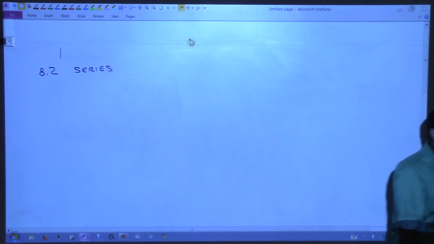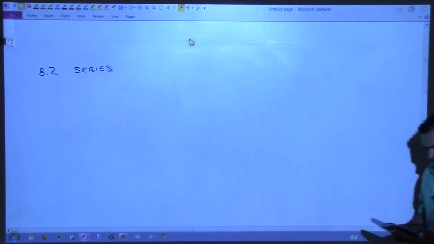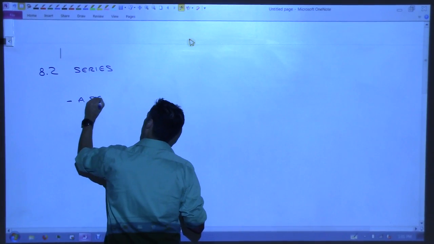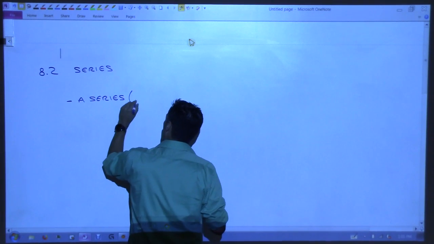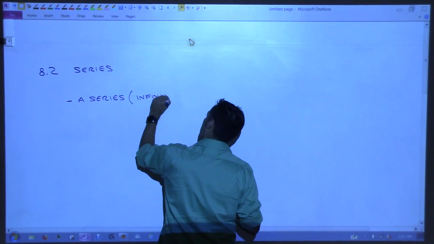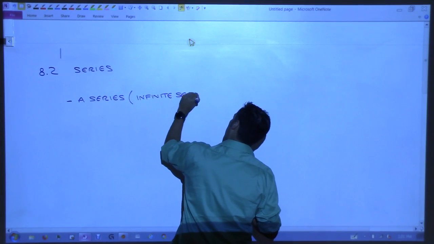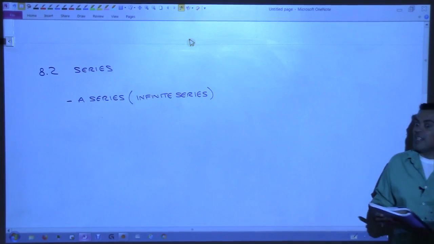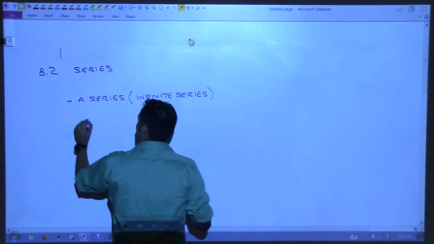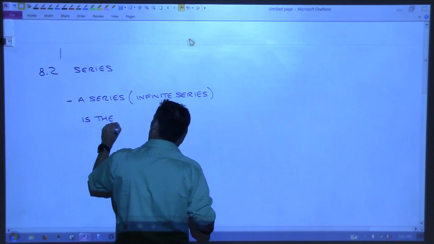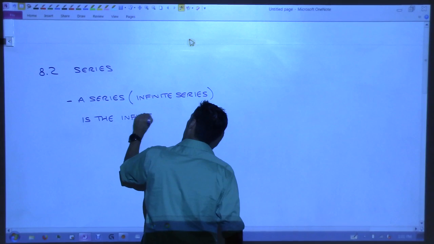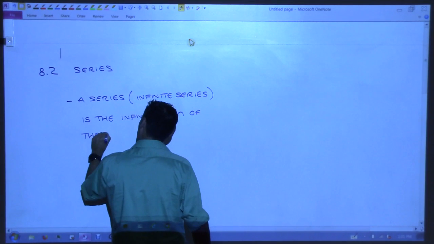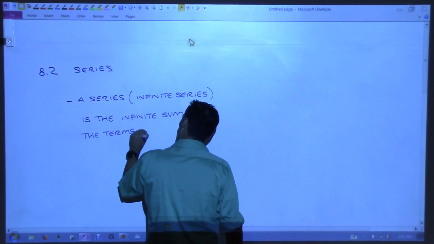I'm going to be putting some definitions up here on the board. The first one is this: a series, or what we will refer to as an infinite series. When we say series, we are implying that it is an infinite series. It is the infinite sum of the terms of a sequence.